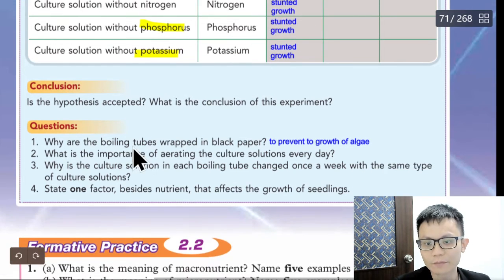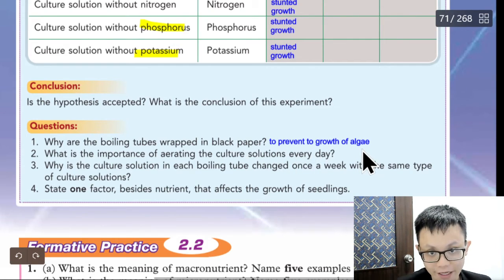Okay, let's look at this question. Why are the boiling tubes wrapped with black paper? To prevent the growth of algae. Correct or not?